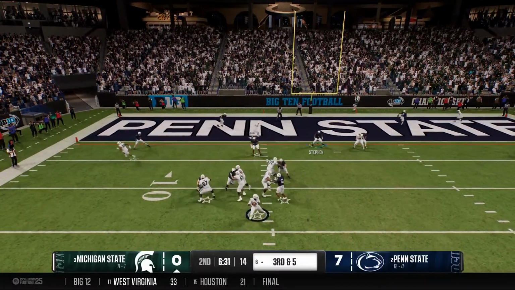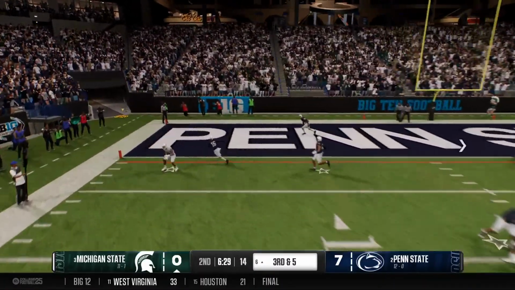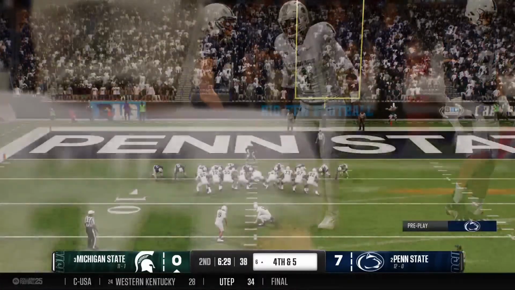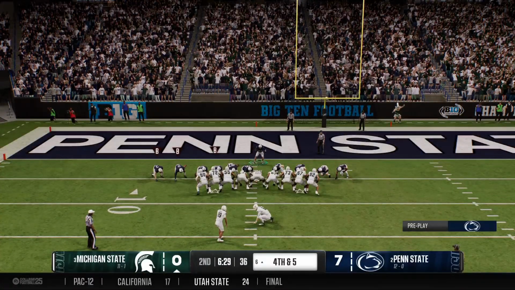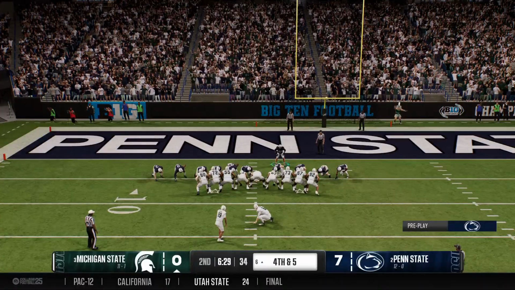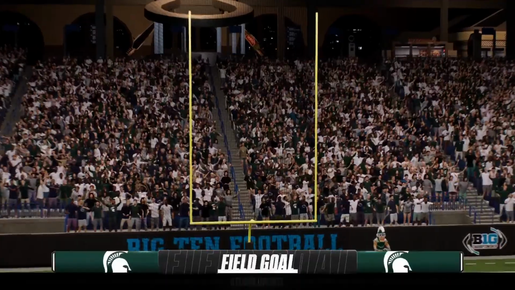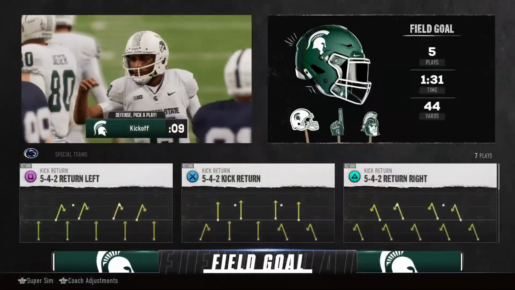It's third down. Quarterback in the shotgun. Under pressure, just lets it go. Just throws it away, but takes a big hit in the process. And they will trot out the field goal team here. So from the left hash, this is just a chip shot. The kick is good. He knocked it right down the middle.